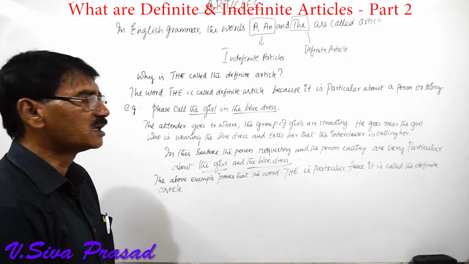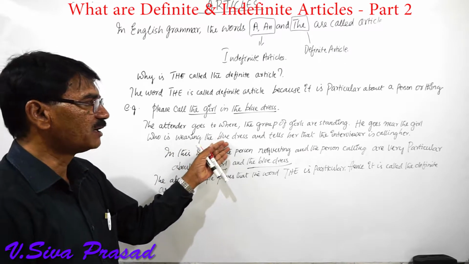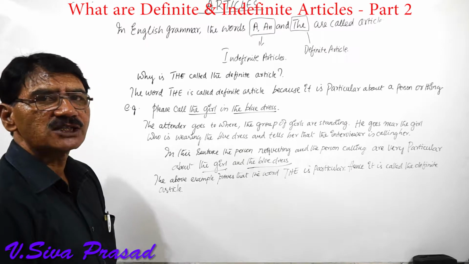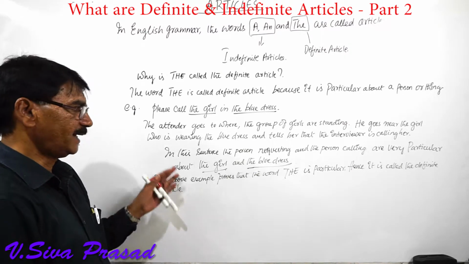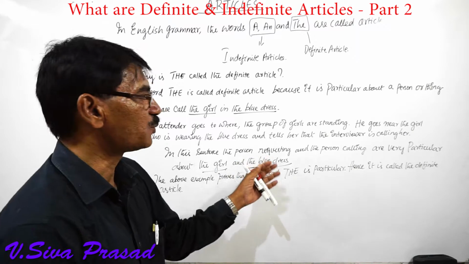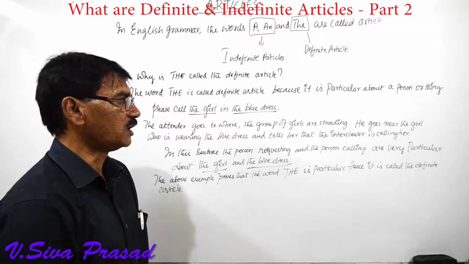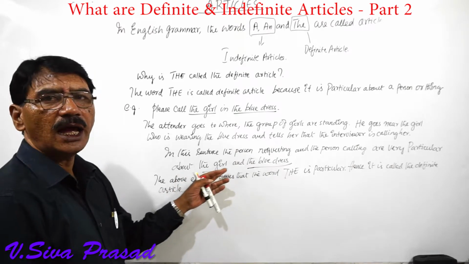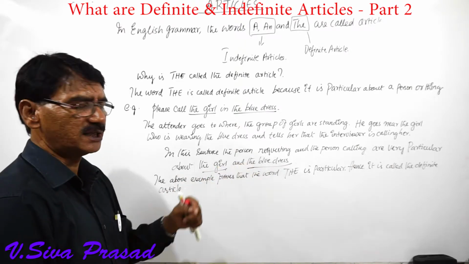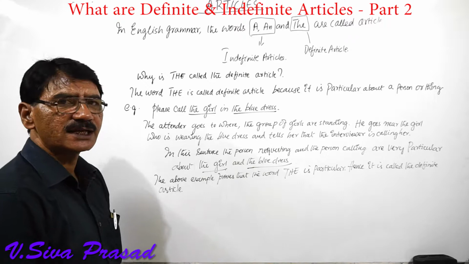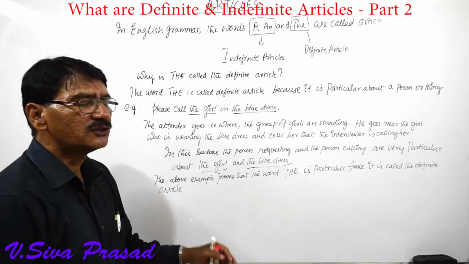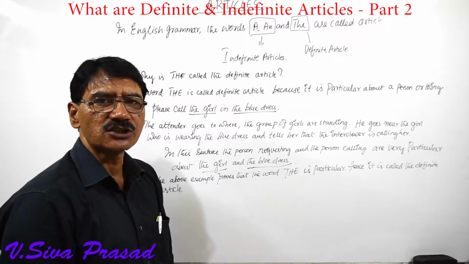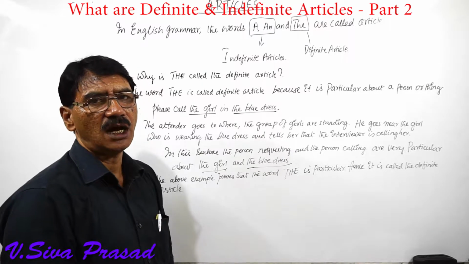He goes near the girl who is wearing the blue dress and tells her that the interviewer is calling her. In this sentence, the person requesting and the person calling are very particular about the girl and the blue dress. The above example proves that the word the is particular, hence it is called the definite article.